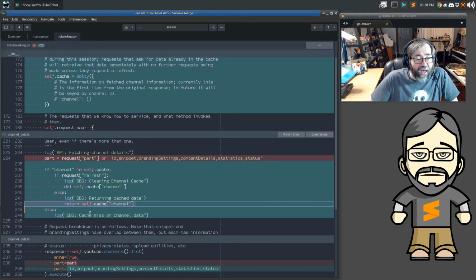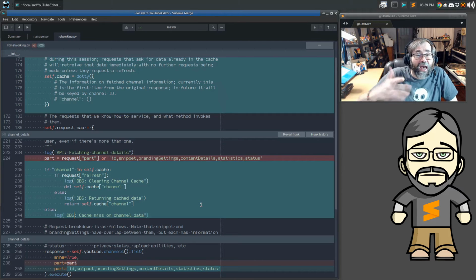We just saw that. And then we can also say cache miss. So if the channel is actually in the cache, we either want to refresh it or return it. If it's not in the cache, then we point out that there was a miss. And these logs for debug are specifically done this way so that at a future point, we can have a debugging flag that turns this stuff on or off. It'll be easy to find these and modify the code, but I didn't want to get into that today.